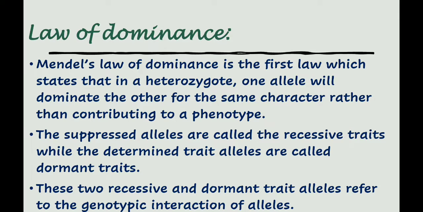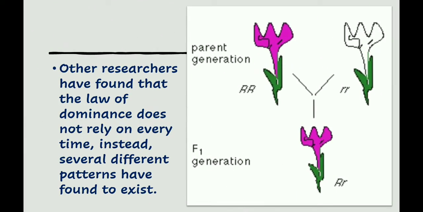These recessive and dominant trait alleles refer to the genotypic interaction of alleles. Other researchers have found that the law of dominance does not hold every time. Instead, several different patterns have been found to exist.